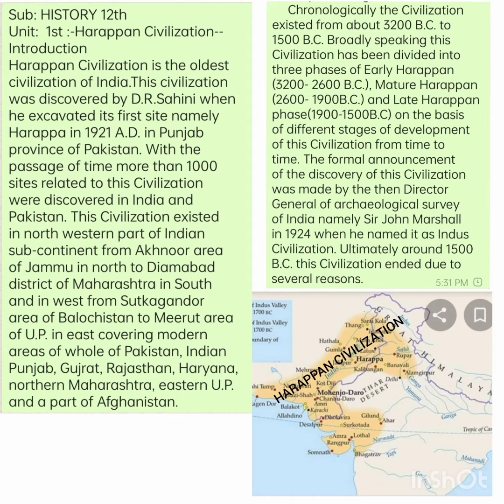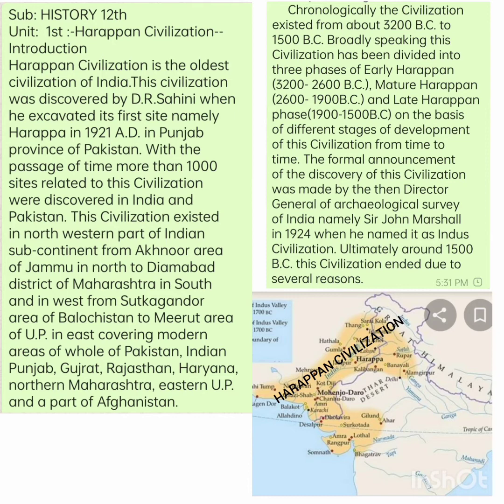When we talk about the extent of the civilization, meaning the areas where the civilization was spread, it is thought that in the north the civilization extended from the Akhnur area of Jammu to Daimabad district of Maharashtra in the south. In the west the civilization started from the Sutkagendor area of Balochistan to the Meerut area of UP in the east.